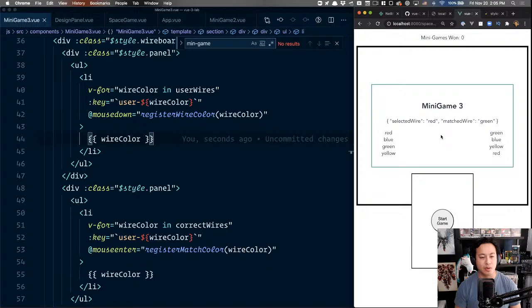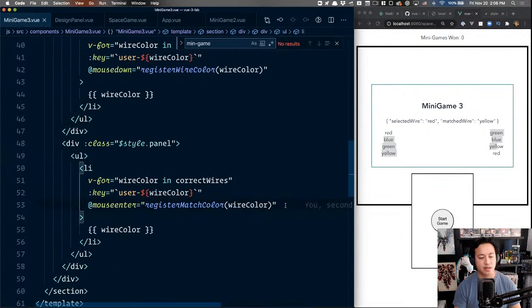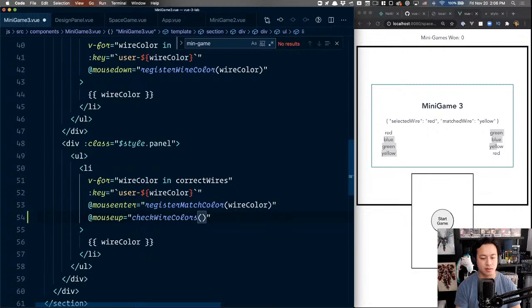Okay, let's not worry about the edge conditions, right? That's what I feel like as developers we tend to get caught up in, like, well, what if this and this and this? Let's get from one to the other. So here we click, and that's good. And then as we hover over, and then here, what I want to do is when it mouse ups, basically when we let go, we want to run that check. So I want to say on mouse up, is it mouse up? Yeah, if it's mouse down, it's probably mouse up. Then it'll say check wire colors. Whoops, I don't need that.